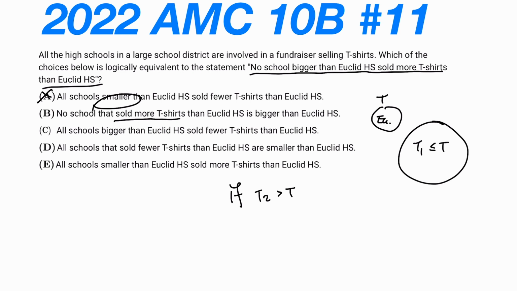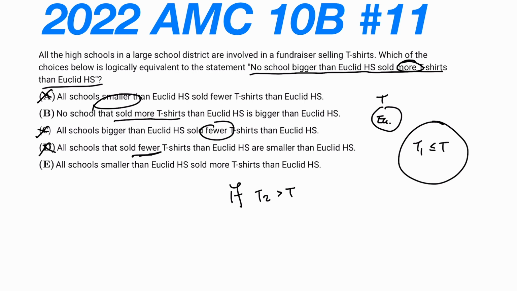So that makes sense. C, all schools bigger than Euclid High School sold fewer t-shirts than Euclid High School. That makes sense, but you have to think fewer. It just says sold more, so we could have this equal case. So it has to be fewer or equal to, which means that we eliminate C. D says all schools that sold fewer t-shirts are smaller than Euclid High School. We don't know about that, because I could sell fewer t-shirts and be bigger than Euclid High School, correct? Okay, so let's eliminate D.